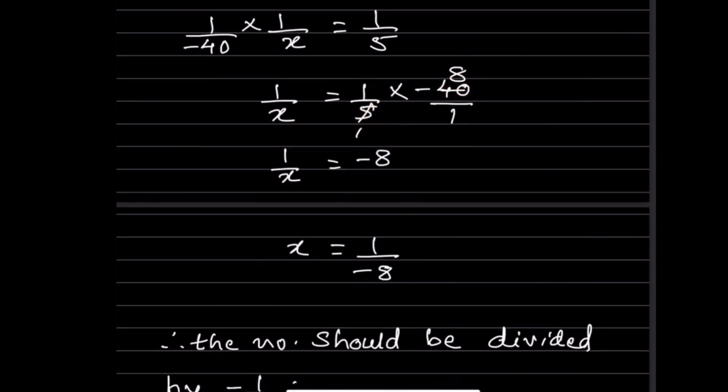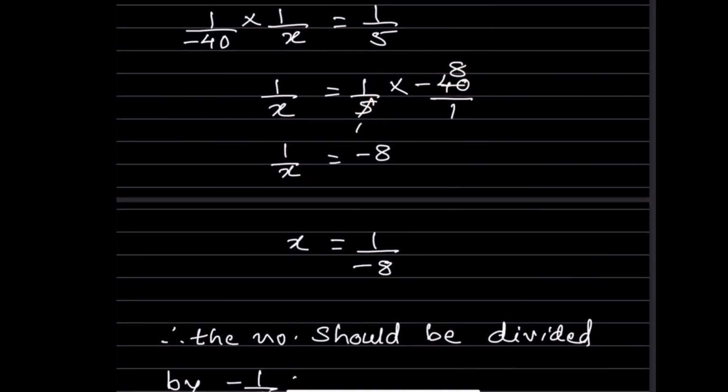So now what we can do, we want the value of x. So I can also add one step over here. See here we can cross multiply over here. So you can also write here one step for better understanding. So here 1 is equal to, if we multiply here, that is going to be minus 8x.